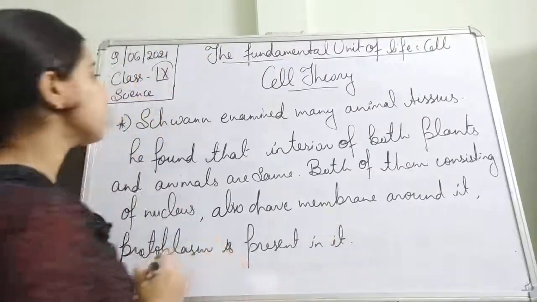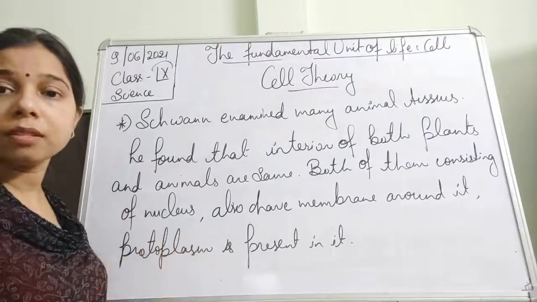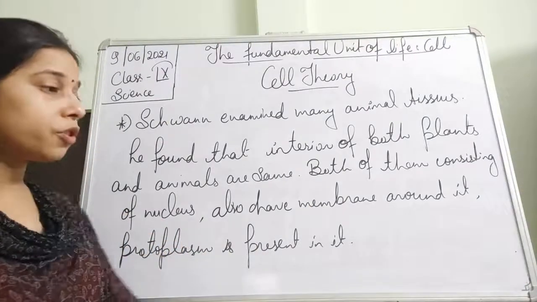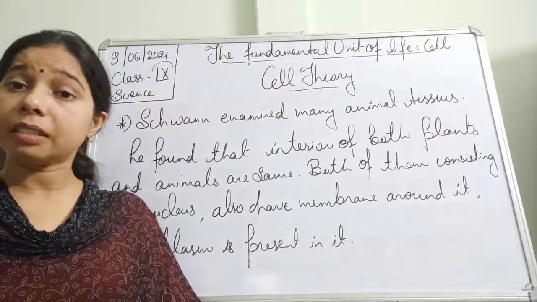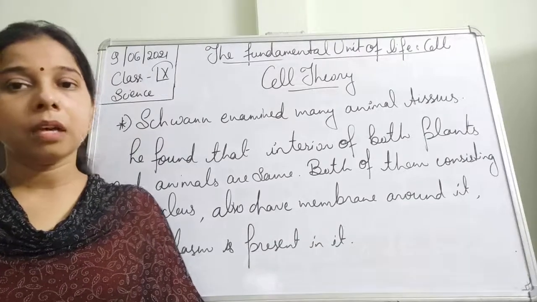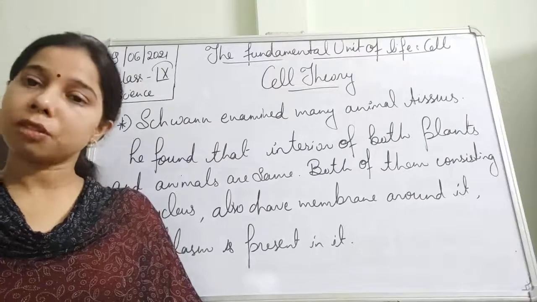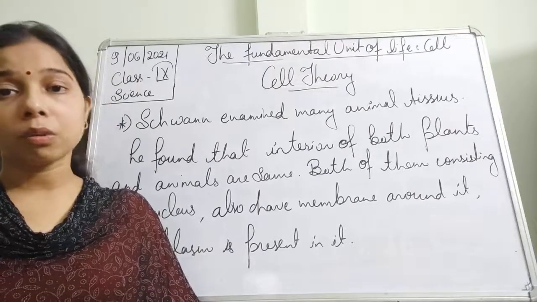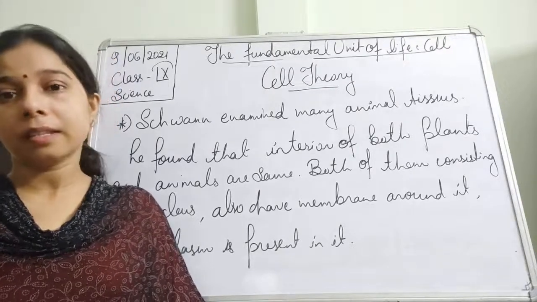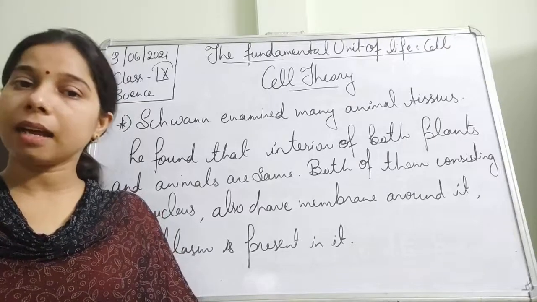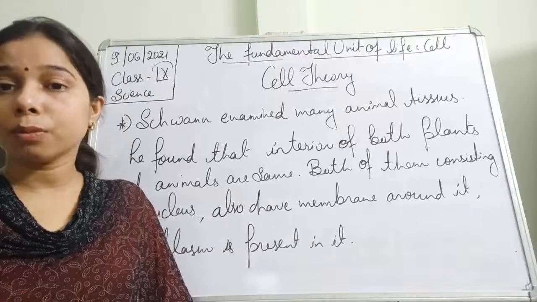So this is the observation which was observed by Schwann. Schwann and Schleiden came to a conclusion that both the plant and the animal have the same interior. It means both of them consist of a center called the nucleus, and this nucleus is covered with a membrane. The cell is also covered with a membrane called the cell membrane, and there is a fluid present in both the plant cell and the animal cell, and they gave it the name protoplasm.